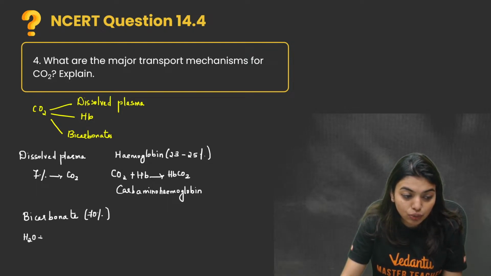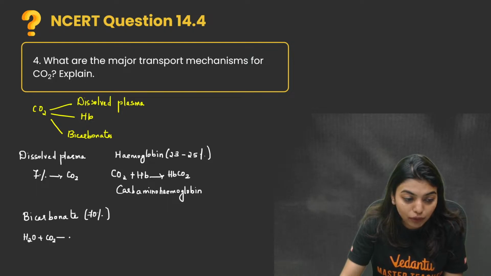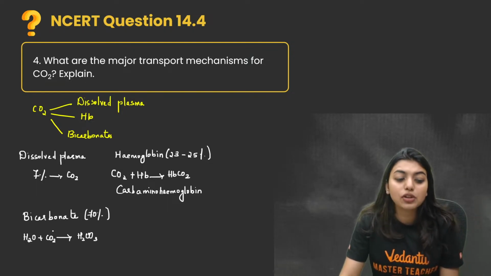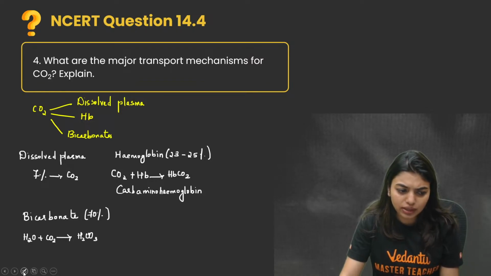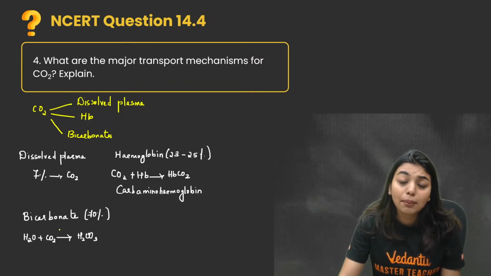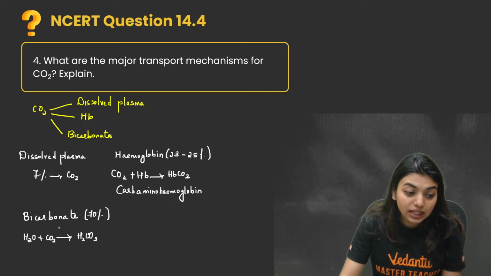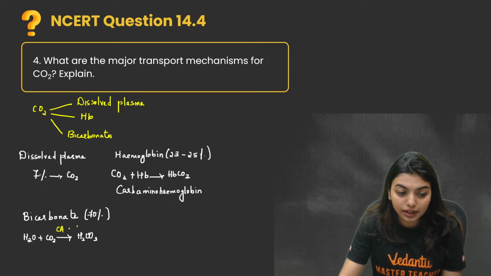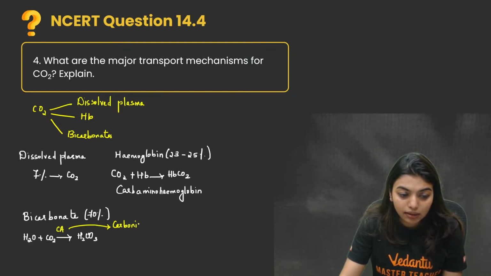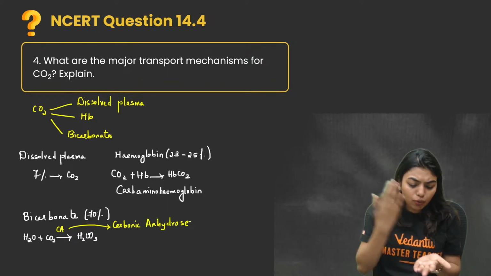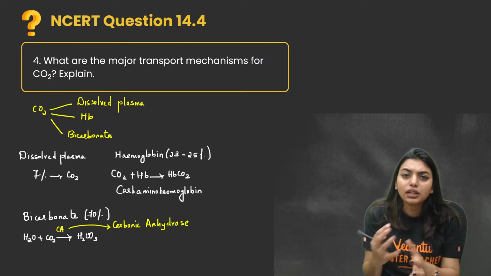H2O plus CO2 will form H2CO3. This process is actually a very slow process, but it will be speeded up with an enzyme called carbonic anhydrase. This enzyme will speed up the reaction of water combining with carbon dioxide and forming carbonic acid.